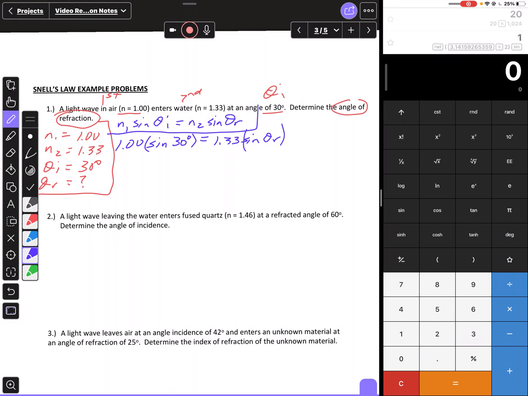Make sure that you're in degrees when you work these also. I take 30, I'm going to take the sine of that, and that equals 0.5. I'm just going to multiply that times 1, that gives me 0.5.